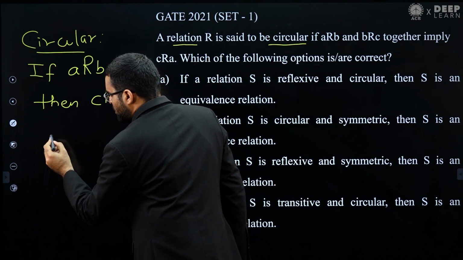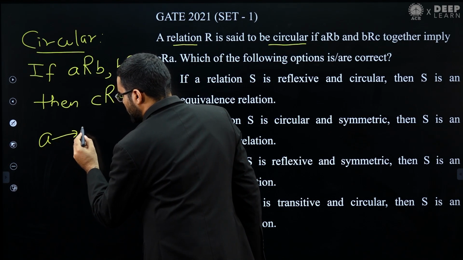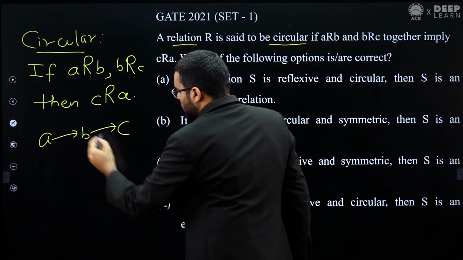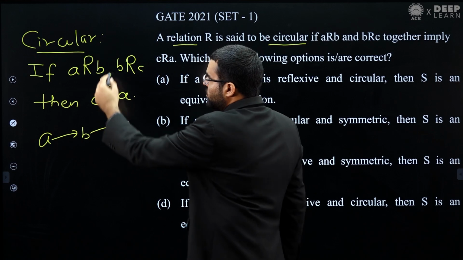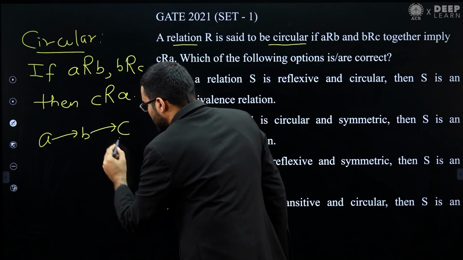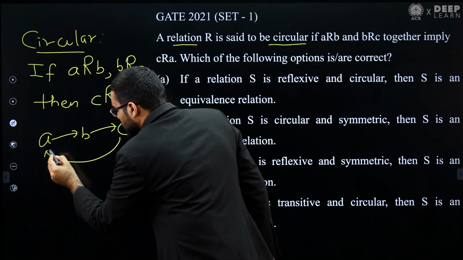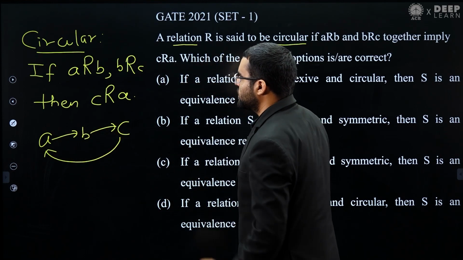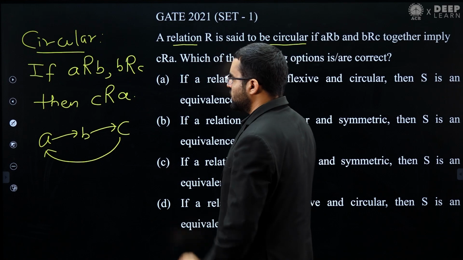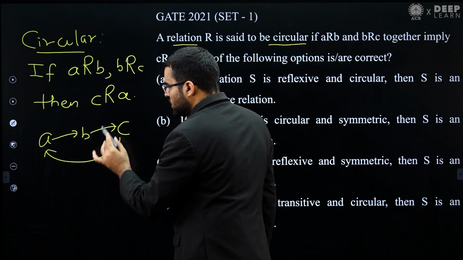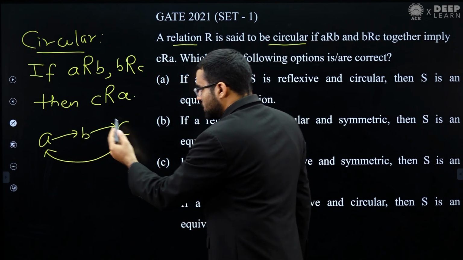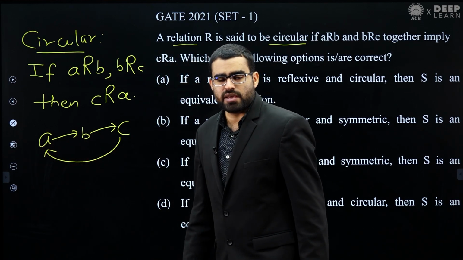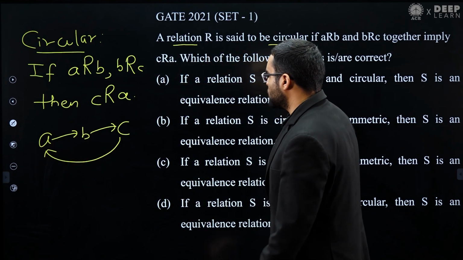That is the meaning of circular, because then C will be related to A. We have seen the meaning of the definition.